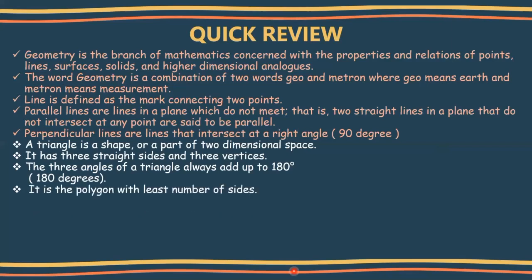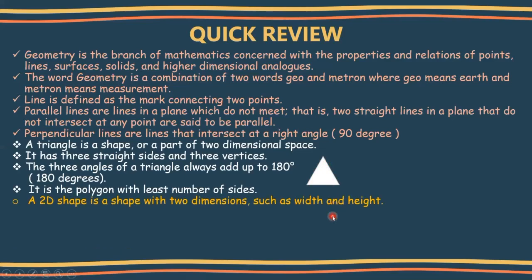Next, it is a polygon with least number of sides. So you know about polygons, and triangle is a basic polygon, or it is the simplest polygon with least number of sides. So this is a triangle. It has three straight sides, three vertices, or three edges, and all the angles summing up gives you a total of 180 degrees. This is about triangle.